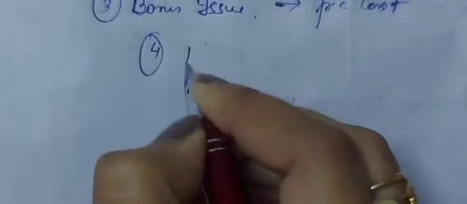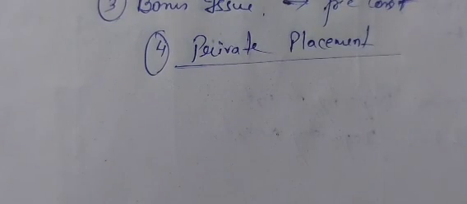So next is what? Private placement, another method of new issue.